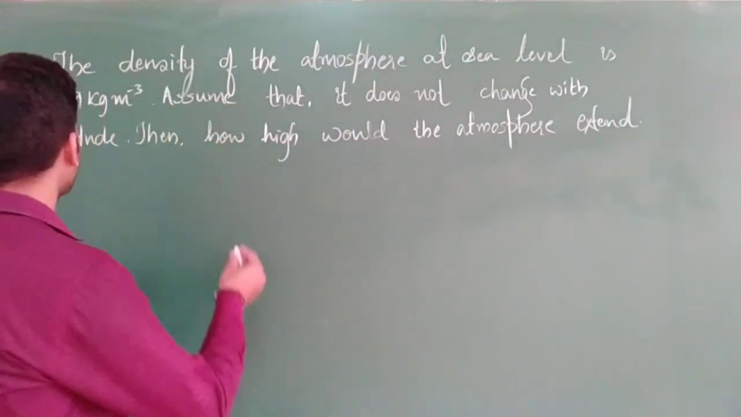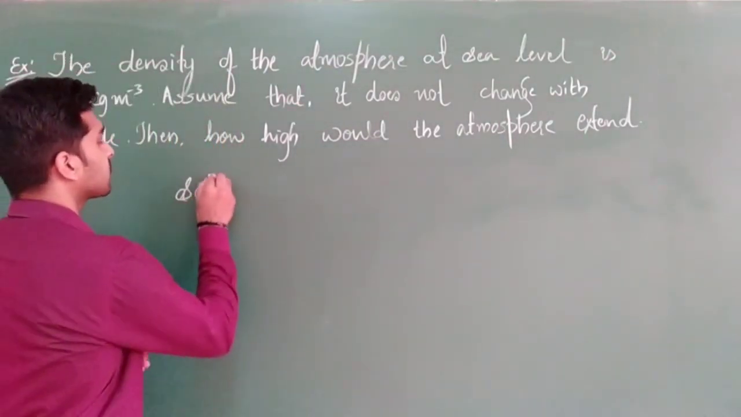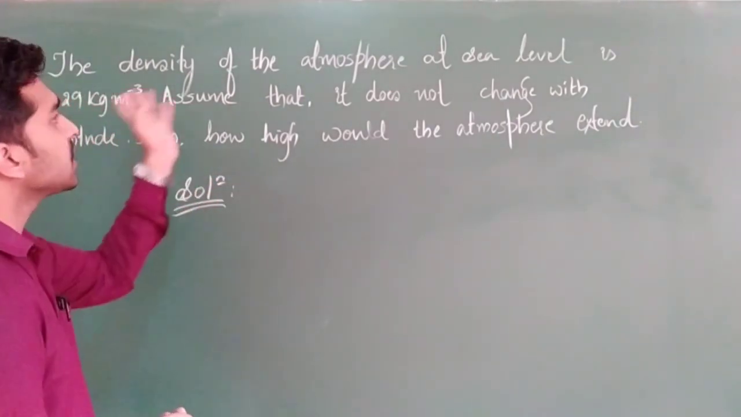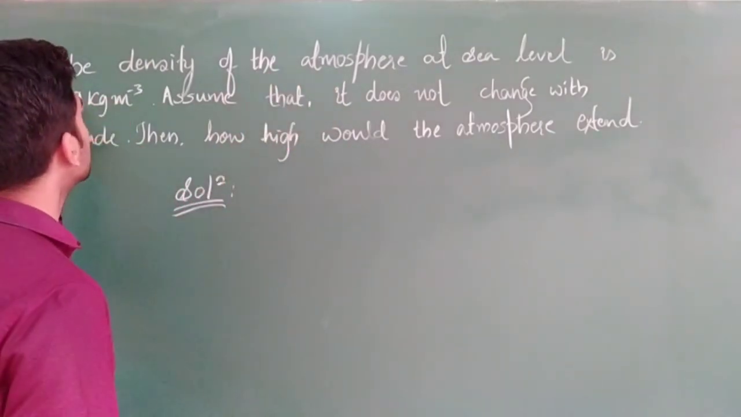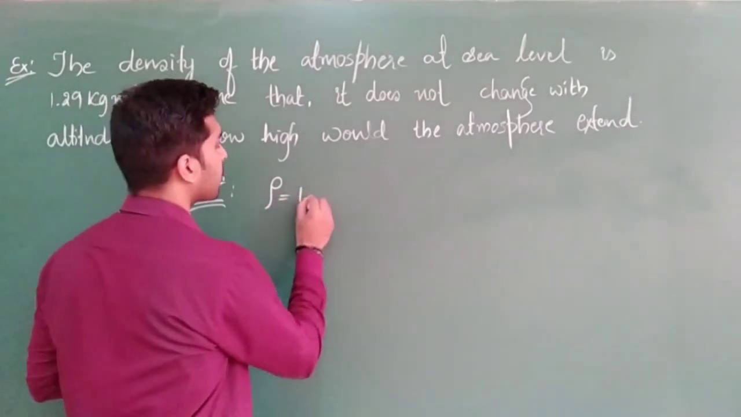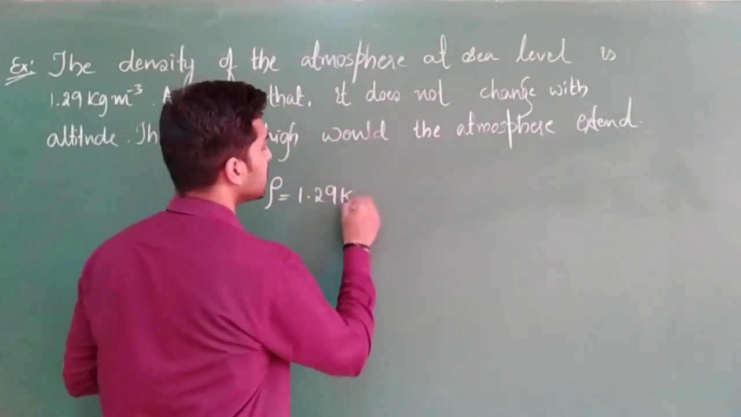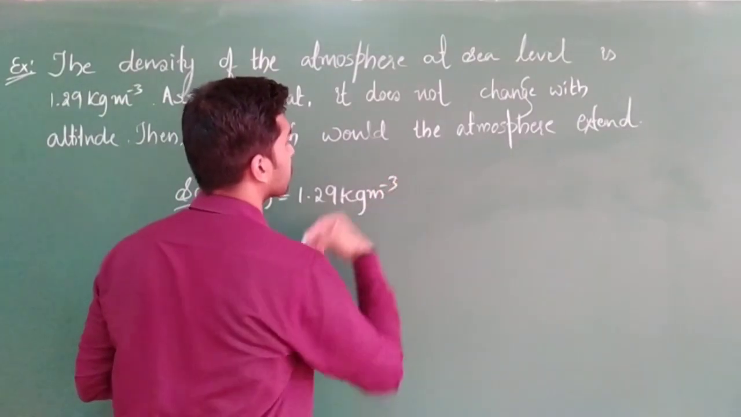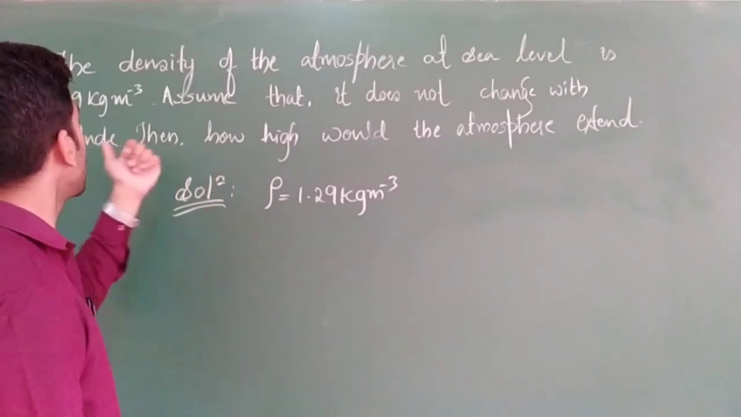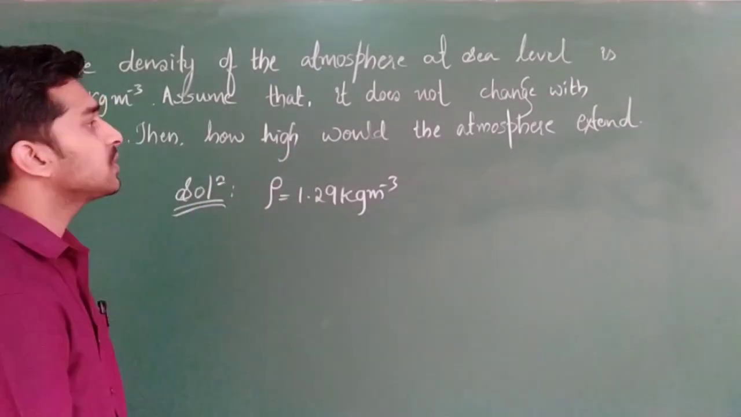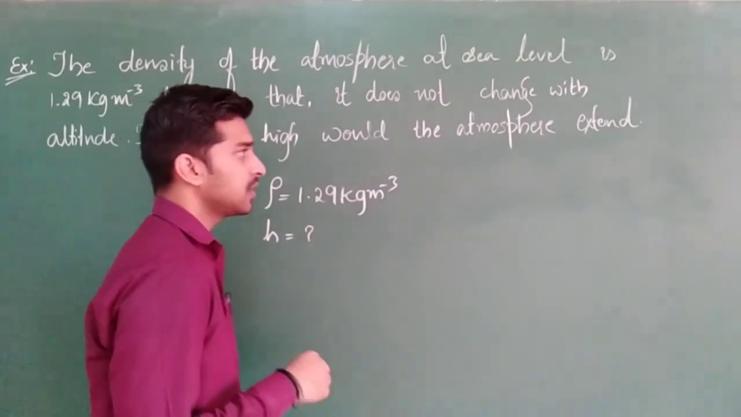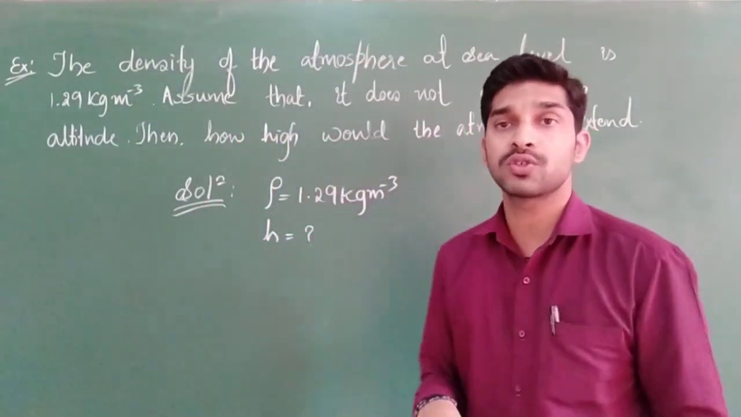So first of all, we will go for the given quantities. Write one by one what are the things they have given. The density of the atmosphere at sea level, the density value, is given to you in kg per meter cube. Density rho is equal to 1.29 kg per meter cube. Clear? And assume that it does not change with altitude, then how high would the atmosphere extend? So the H value they are directly asking. Clear? So for these kinds of questions, how do we have to solve?